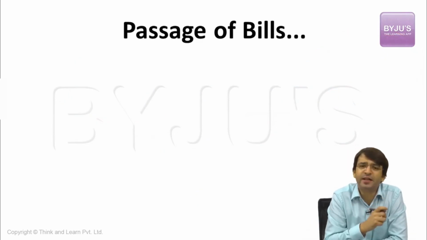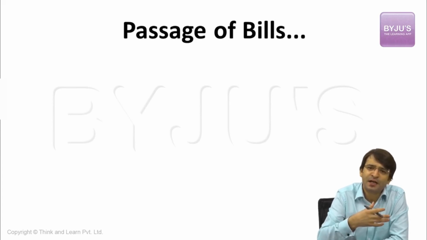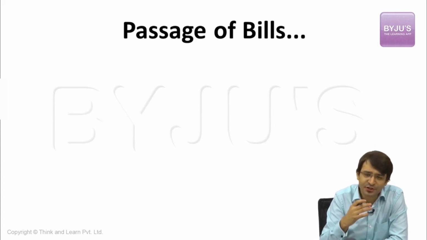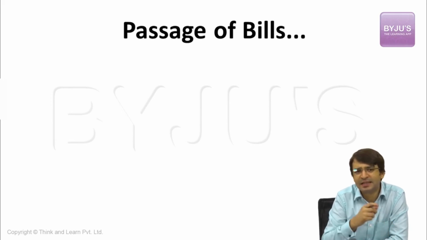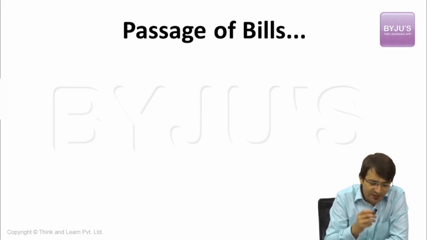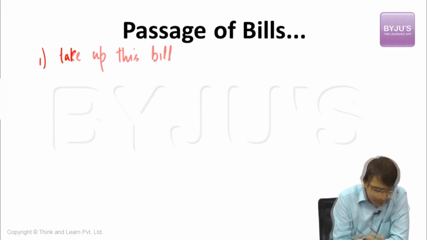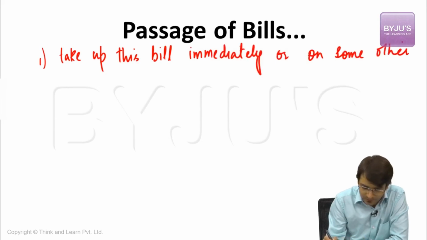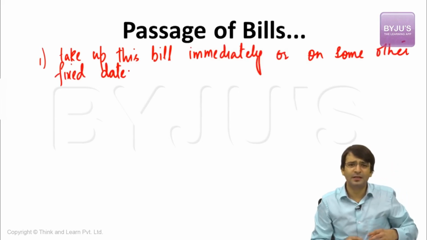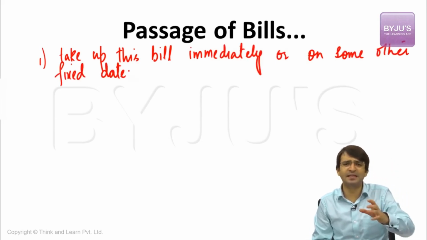In the second reading, what happens? The written copies of this bill are distributed to all members of the parliament. When they are distributed, ultimately discussion takes place on this bill, and there are various options which are available to the parliament. Option number 1 is that they can take up this bill immediately or on some other fixed date. That means the members of the parliament will decide, let's take this bill as a whole, let's either accept this bill or reject this bill.